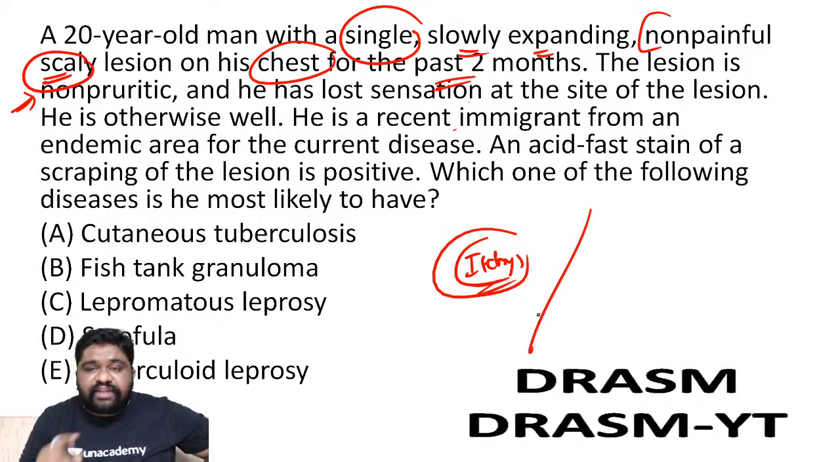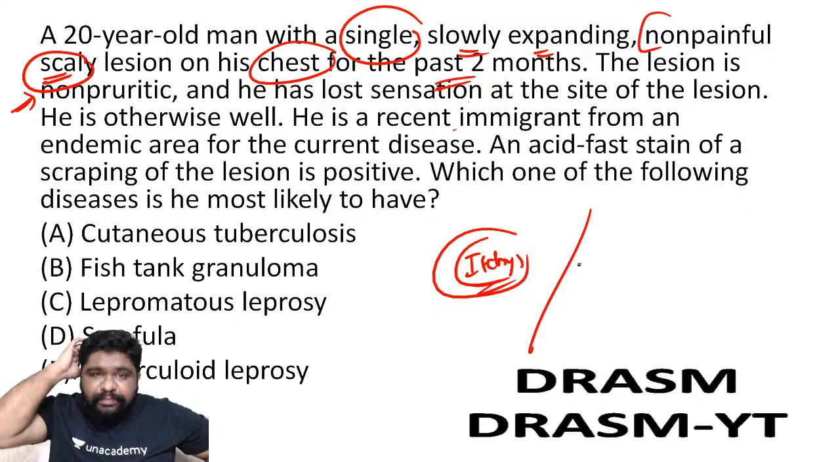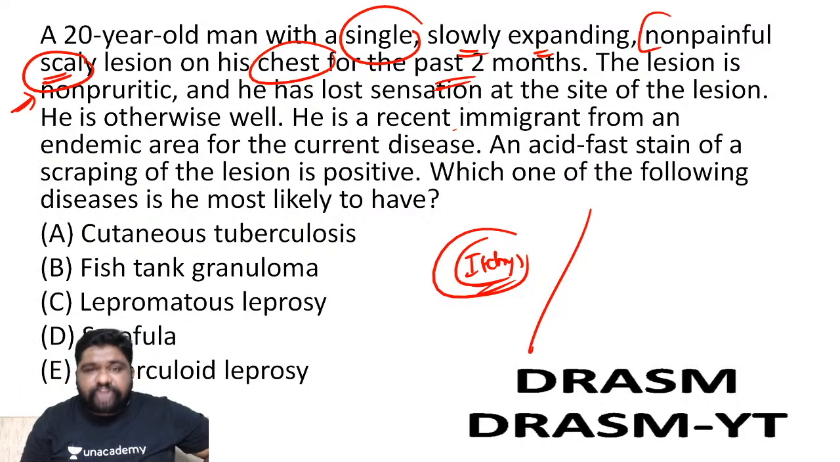This will differentiate the particular bacterial infection from that of fungal infection. The fungal infections will be less painful but more itchy. He has lost sensation at the site of the lesion. He is otherwise well. He is a recent immigrant from an endemic area for the given disease. An acid-fast stain of a scraping of the lesion is positive. Which of the following disease is he most likely to have?